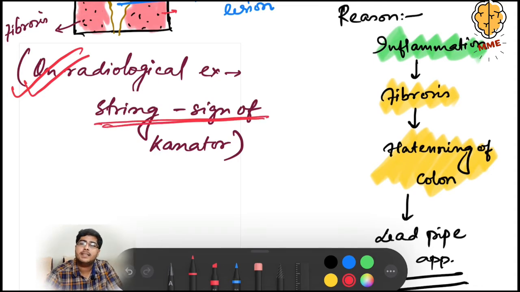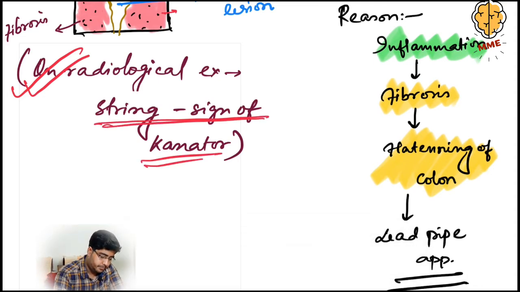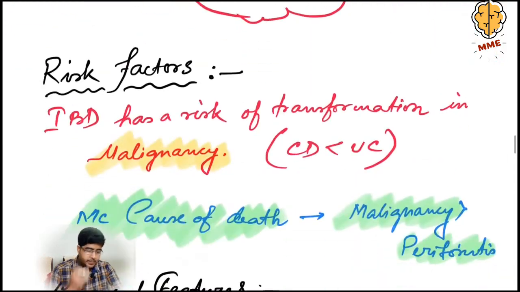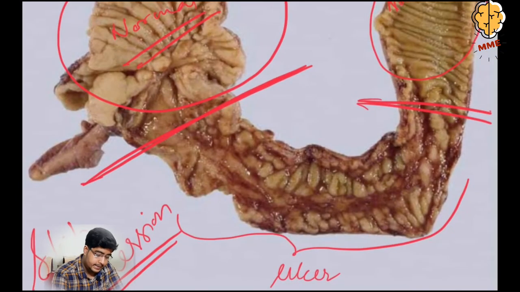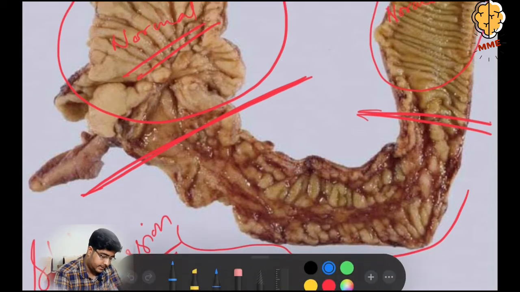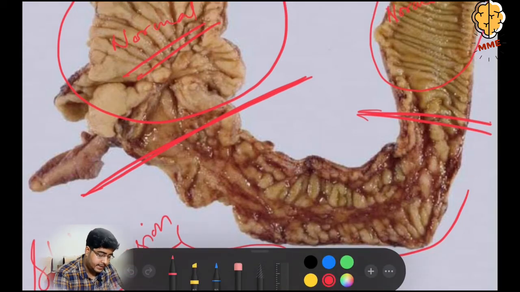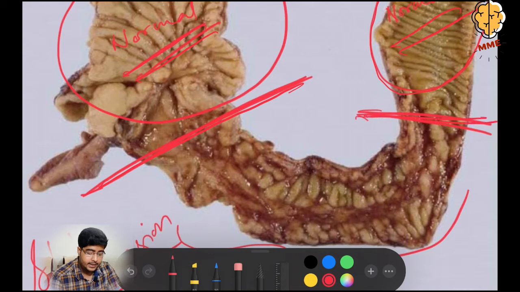Now let's see some pictures. The first picture. Look at this picture. Look at this region and this region. These two regions have a normal mucosa, normal mucosa. And in between these two normal mucosa, there is an ulcer.